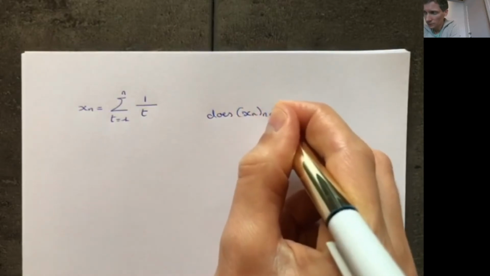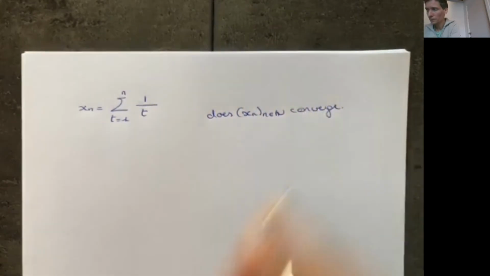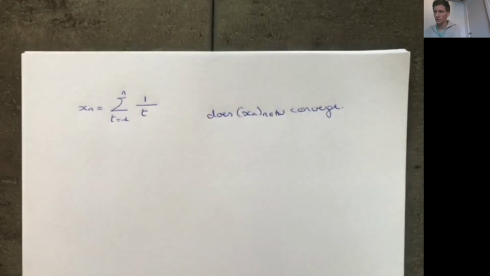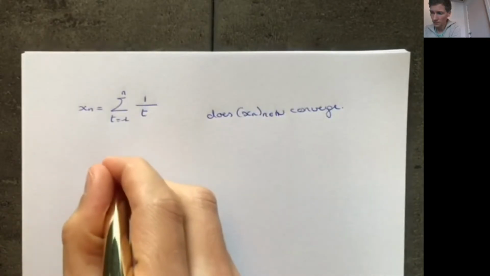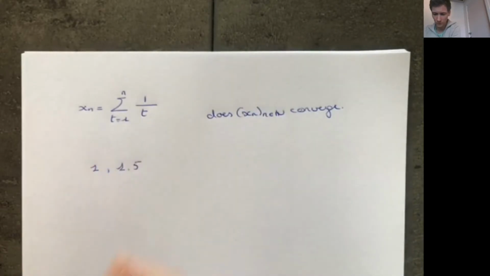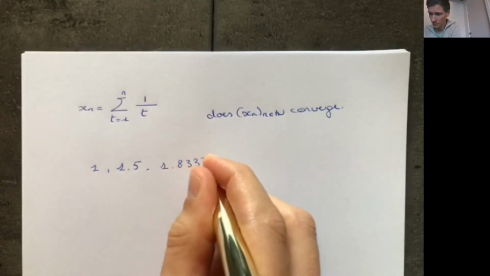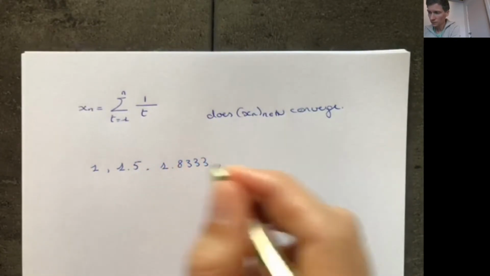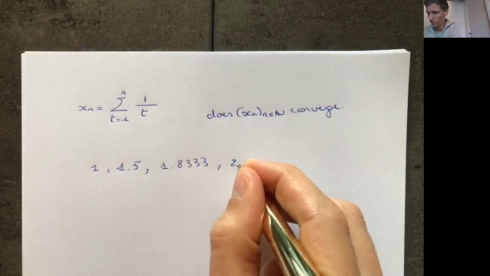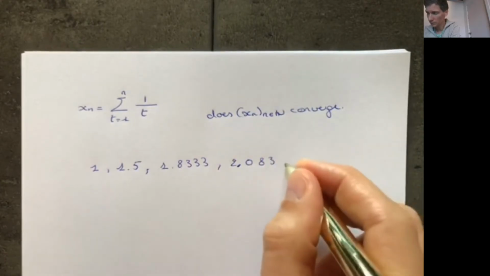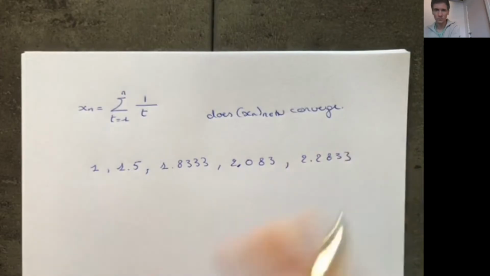We would like to know: does xn converge? For example, x1 will be equal to 1, the second element will be 1.5, the third element will be 1.8333, the fourth element will be 2.083, next one will be 2.2833, and so on and so on.